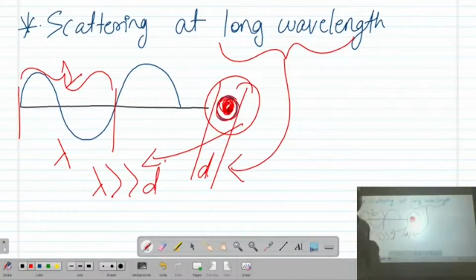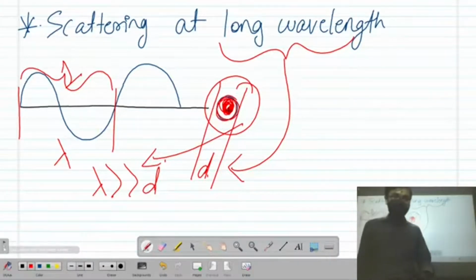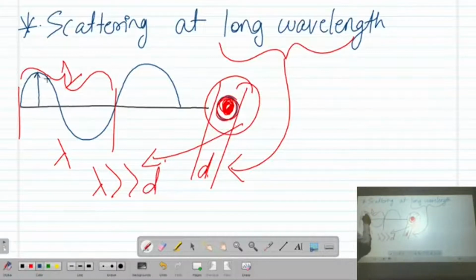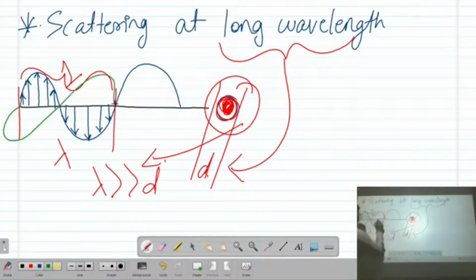Now what happens if we take a general example, when light strikes this kind of particle? It will try to induce dipoles. This light is nothing but electromagnetic waves. Let me show you. These are the electric fields, and this will be the magnetic fields.